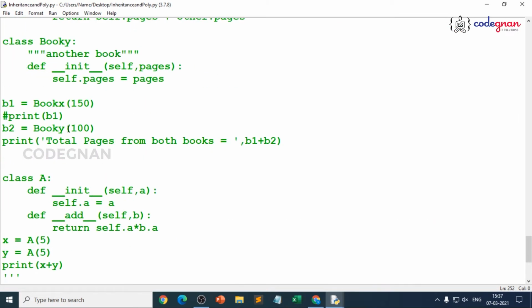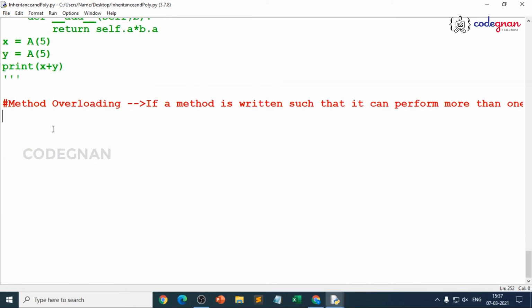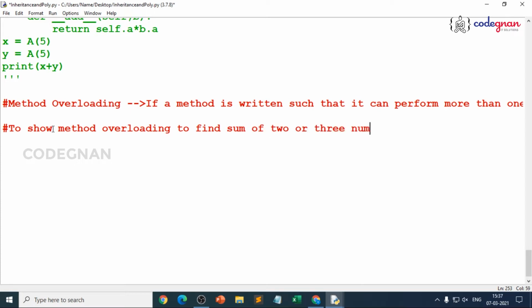That is the reason, when you go for method overloading, we can achieve it by writing a method with several parameters. That means if we try to perform a simple operation, let me take an example where we show method overloading by performing the sum of 2 or 3 numbers. That is, to find the sum of 2 or 3 numbers.